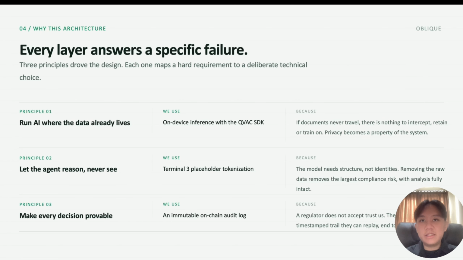The architecture follows three principles. First, run AI where the data already lives. Second, let the agent reason without exposing raw PII. Third, make every action provable. That is why Oblique combines local inference, Terminal 3 tokenization, and an on-chain audit trail.